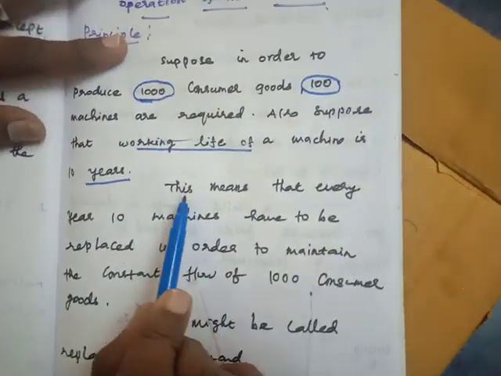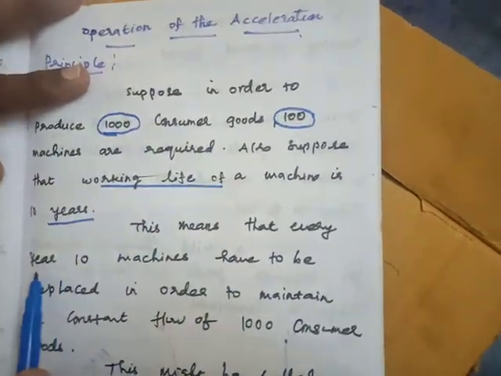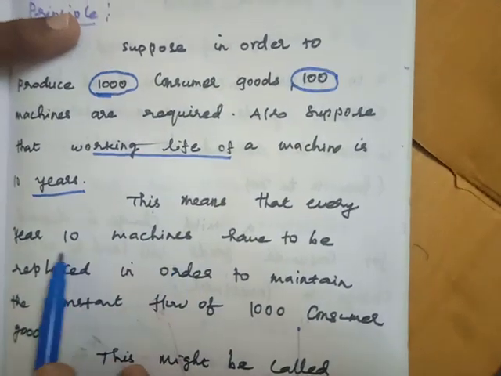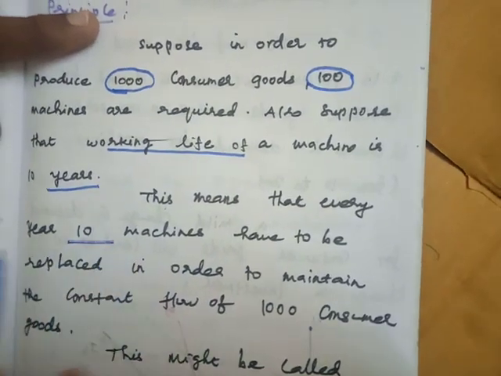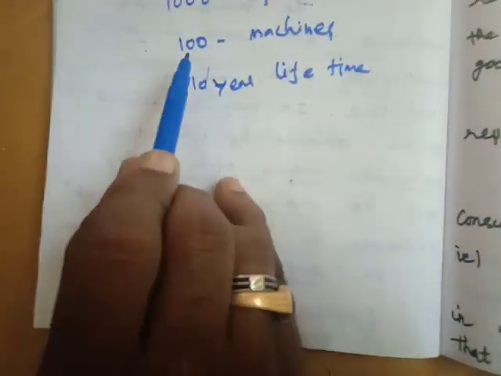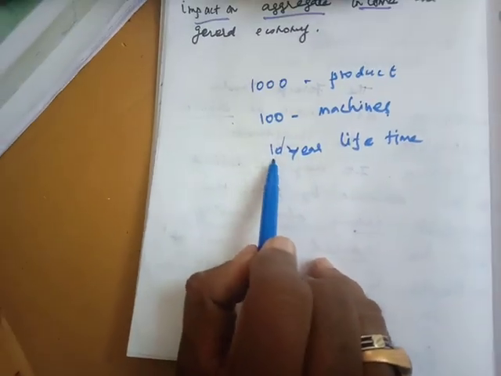This means every year 10 machines have to be replaced, because one machine has a 10-year lifetime.